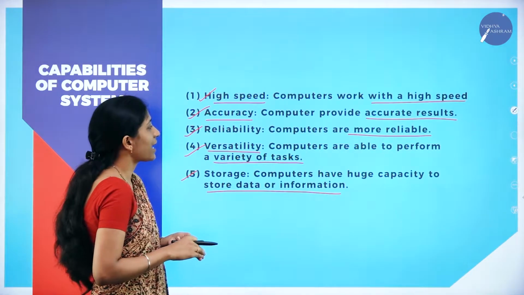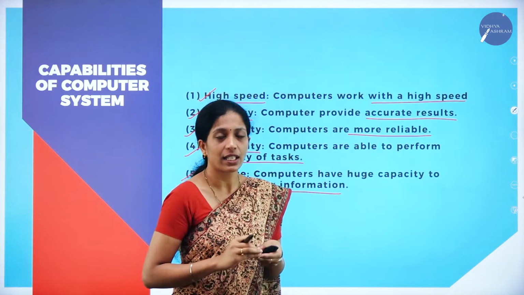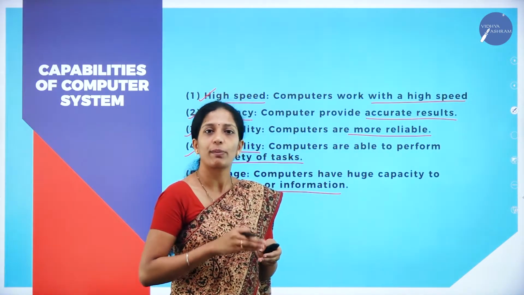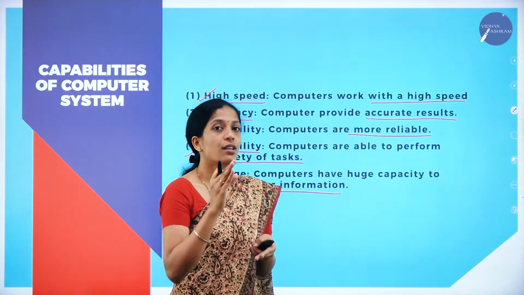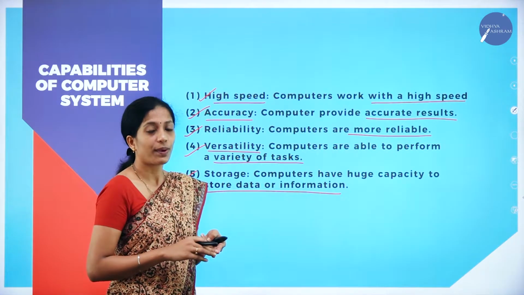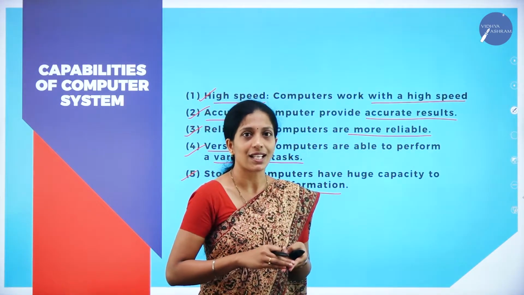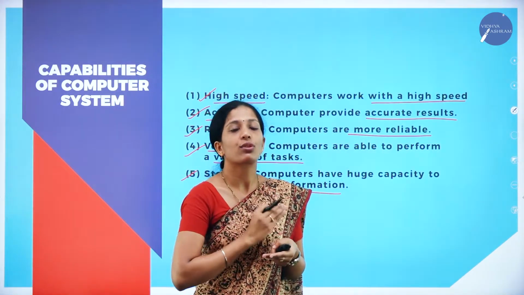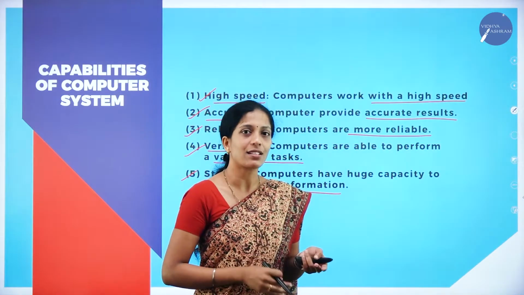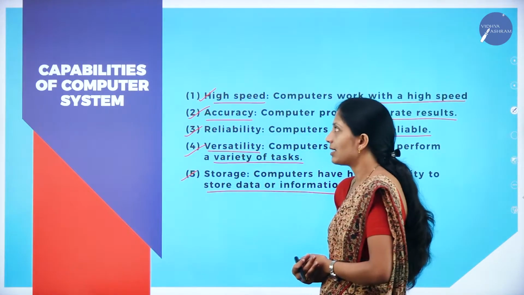Next one is versatility. The computer is not confined to performing only a particular task. A variety of tasks will be performed by the computer, so it is versatile in nature. Next, storage. When compared to the normal or manual accounting system, the computer can store a large number of data as well as information. So these are the capabilities of computer system.